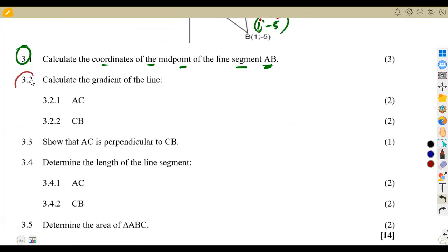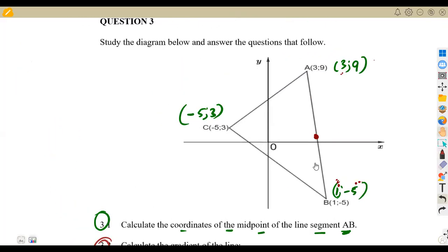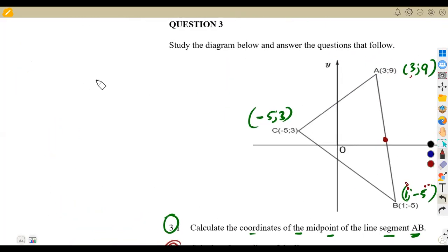They are saying 3.2, calculate the gradient of the line. 3.2.1, the gradient of AC. So there we have our A and C. We can calculate the gradient. Remember, like I said, for the gradient, we can use the small letter m. Remember, the gradient, guys, is the change in y over the change in x.